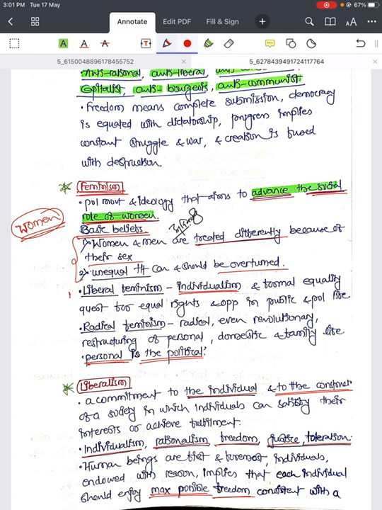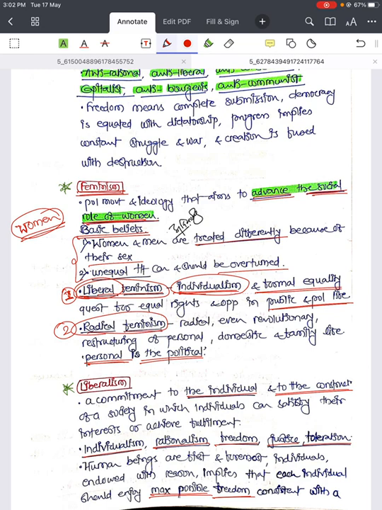There are again two branches or two aspects of feminism. One is liberal feminism and the other is radical. As the word itself says, liberal will be very free, very open. It is based on individualism and formal equality, a quest for equal rights and opportunity in public and political life. It has nothing to do with men or the other counterpart. It is talking about individualism and formal equality. Whenever you talk about women and men, there should be equality, there should be individualism, that is liberal feminism.